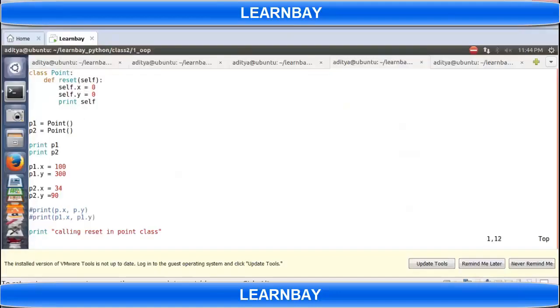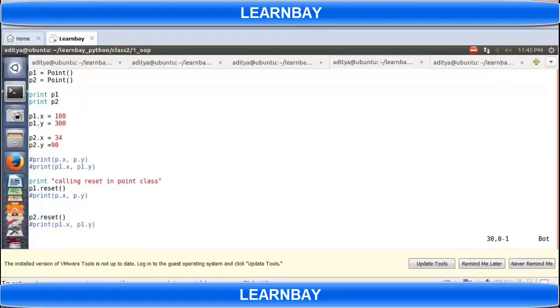And what about this reset function? All these variables, self, are local to this reset function. Getting this point? Whatever the variables are there, the arguments or the variables inside a function, those are local variables. So once this reset comes out, this self and whatever variables are in this local function are no longer valid.